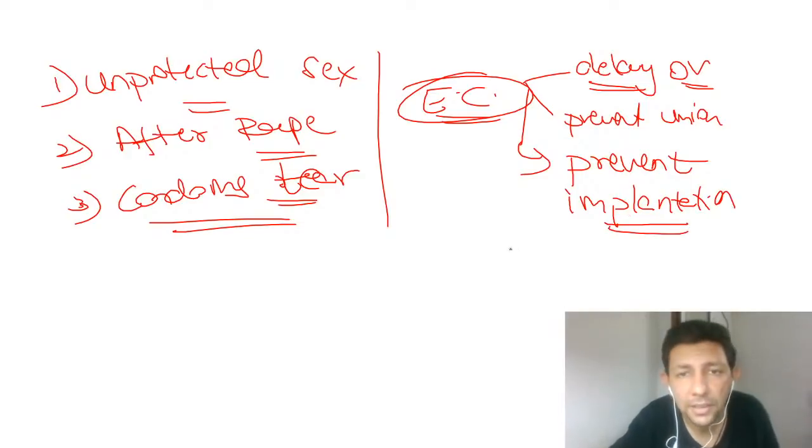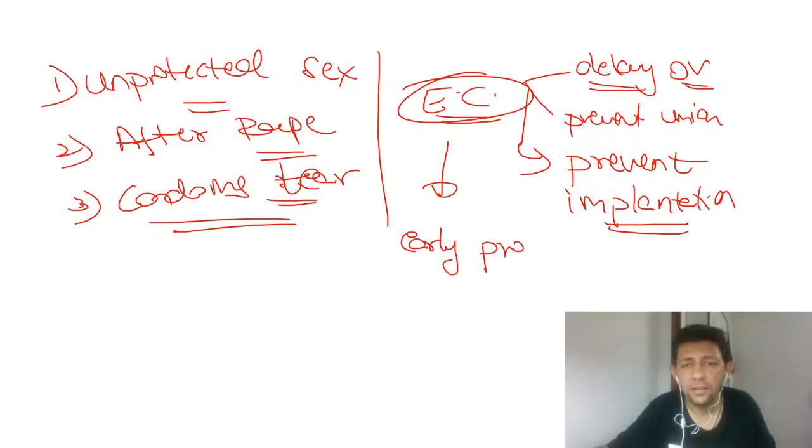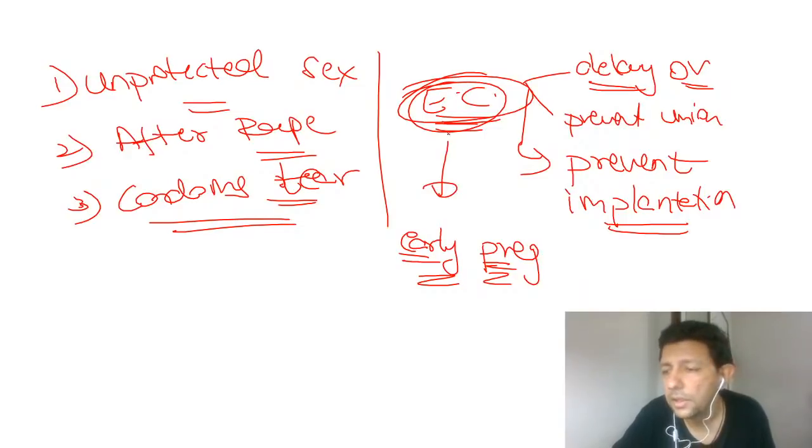But now please tell me this, all of you. Suppose it's a very early pregnancy. Can my emergency contraception also dislodge that early pregnancy? Yes or no? Can you please tell me, yes or no?